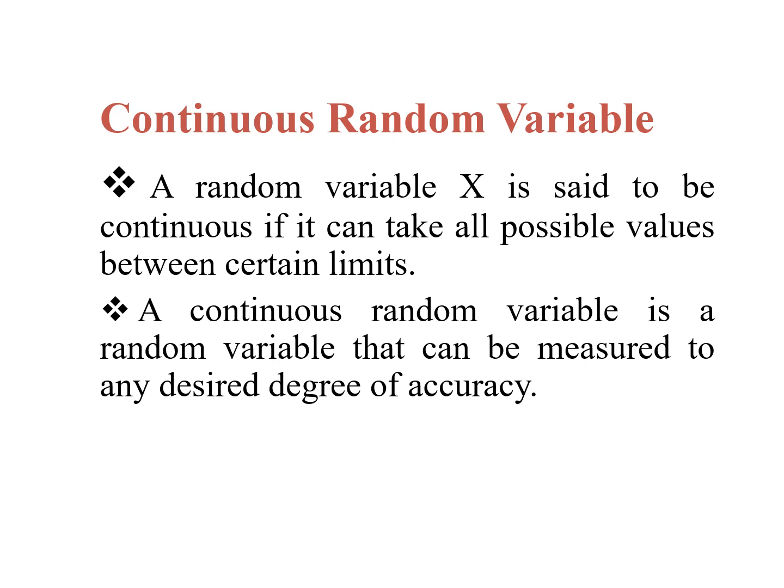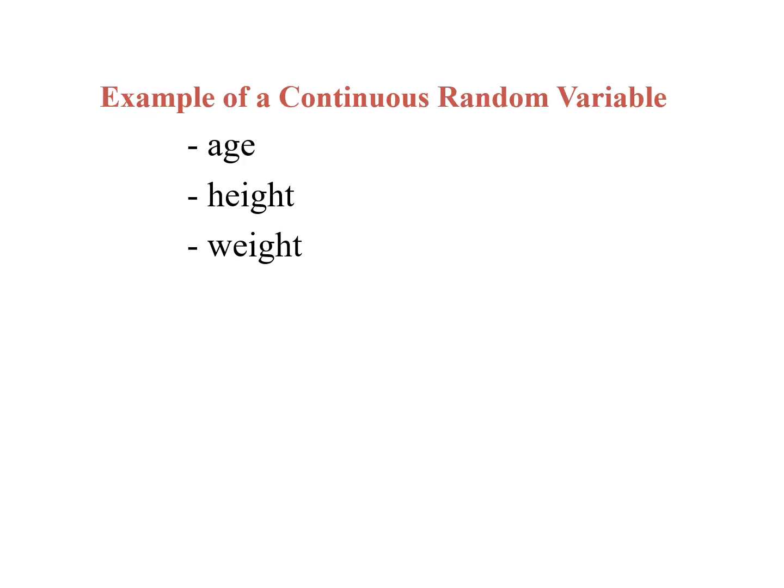Next one, continuous random variable. A random variable x is said to be continuous if it can take all the possible values between certain limits. A continuous random variable is a random variable that can be measured to any desired degree of accuracy. So this is the continuous random variable. For example, age, height, and weight are examples of continuous random variables.